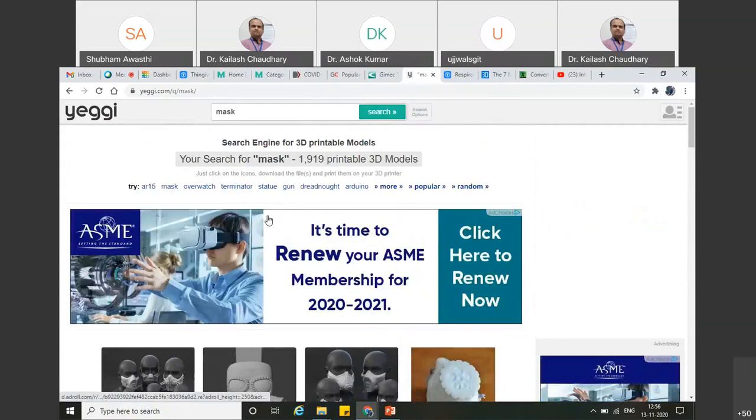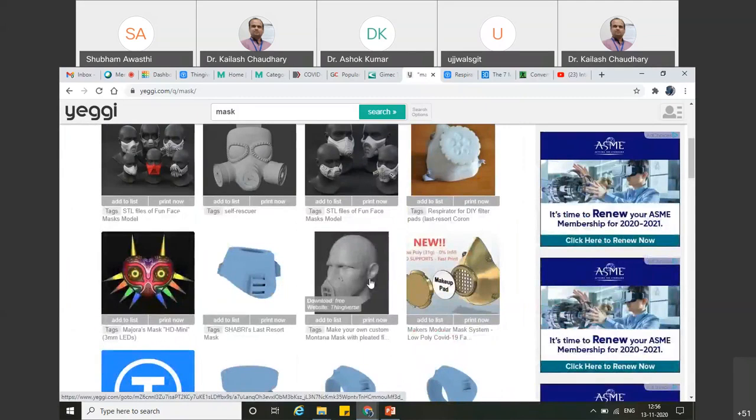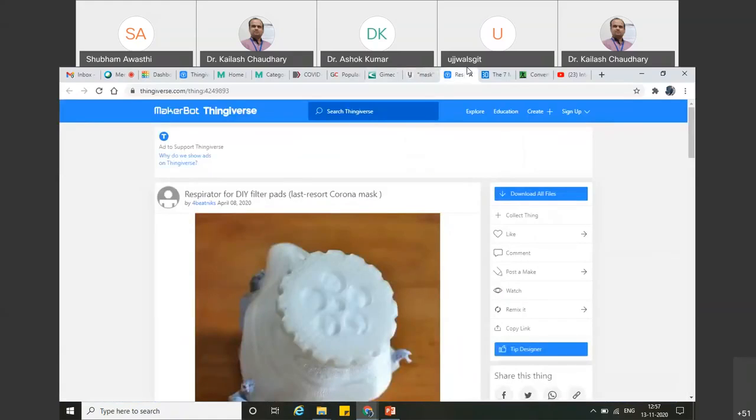As I have quoted in the 10 principles of additive manufacturing, zero skill is required. Zero skill is not saying that you should be illiterate. This is not the primary prerequisite. But even if you do not have good hands-on experience with 3D modeling software, you can start your startup or start practicing in this additive manufacturing field with the help of this technology. You can just download this and customize it according to the need of the particular application.